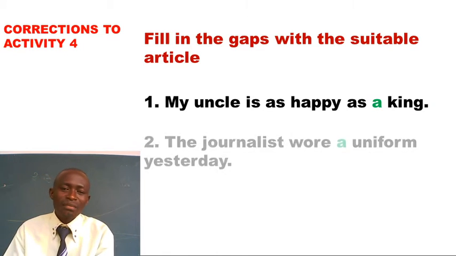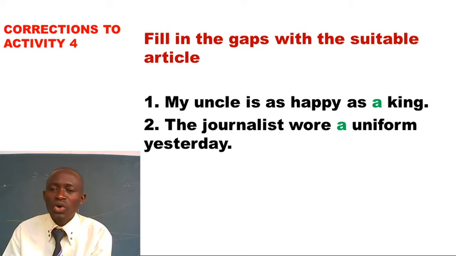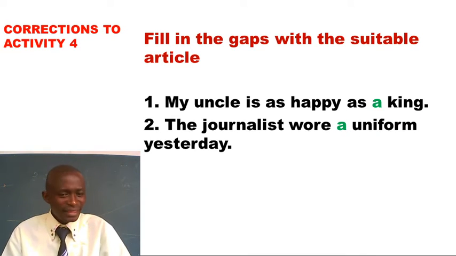Now that is it. Number 2 says, the journalist wore a uniform yesterday. The journalist wore a uniform yesterday. Yes, we have a vowel letter, yes, but the first sound of the word uniform doesn't come from a vowel sound. It comes from a consonant sound. And that's why it takes article a. Remember the guidelines, the rules pertaining to article a, how to use them. So that is the answer.